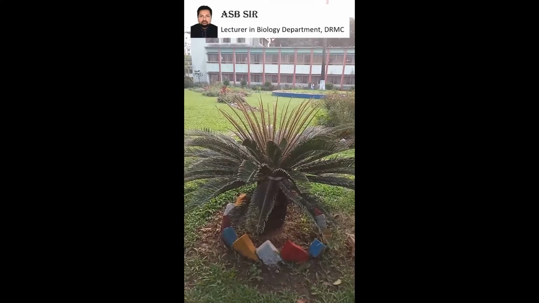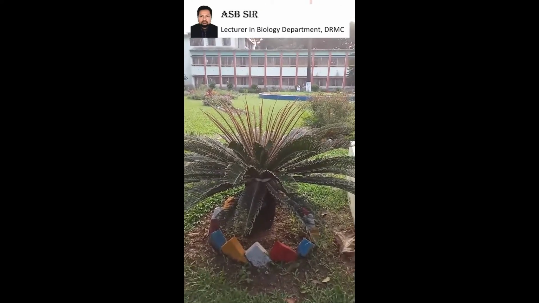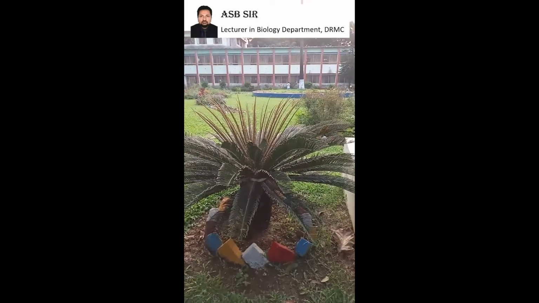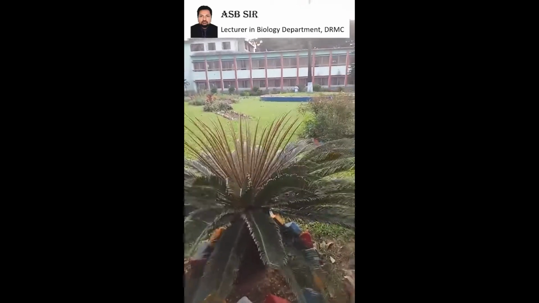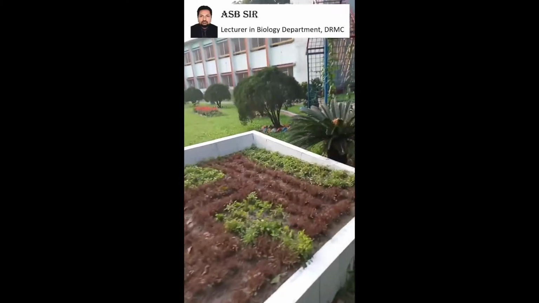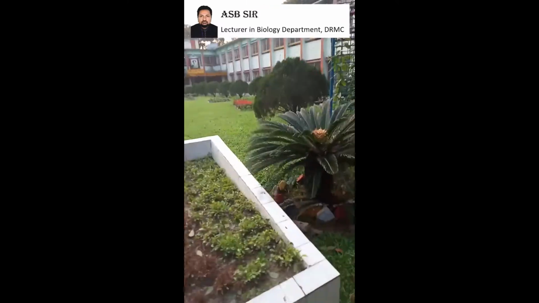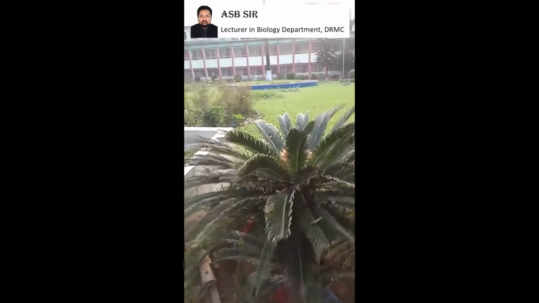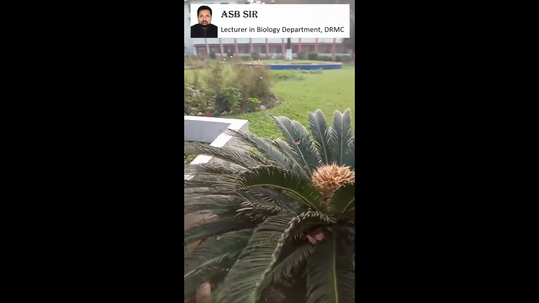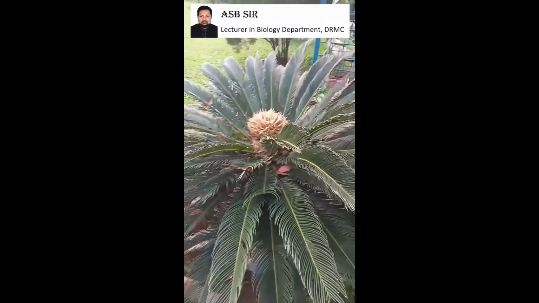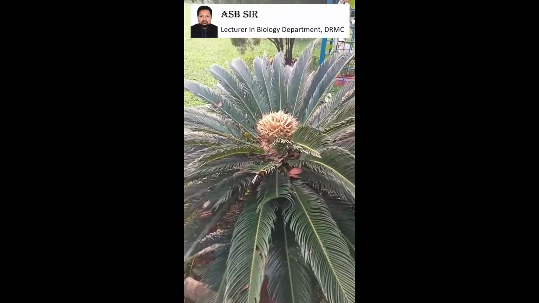We see a Cycas plant, and we also see another Cycas plant. You must observe, both are Cycas plants, but both are not similar.